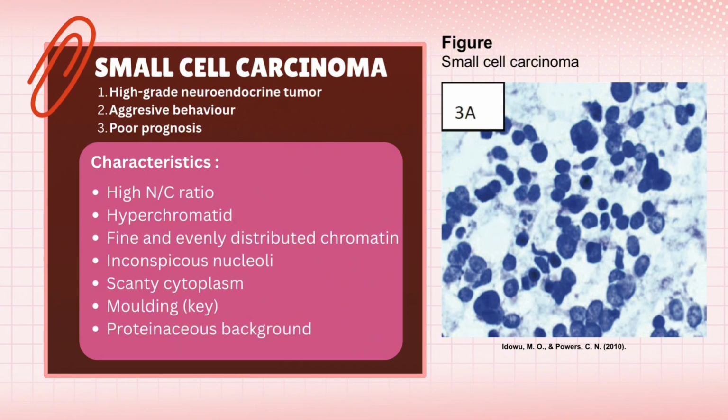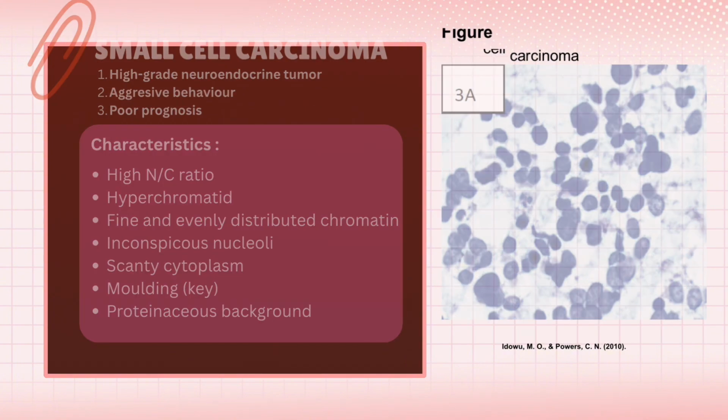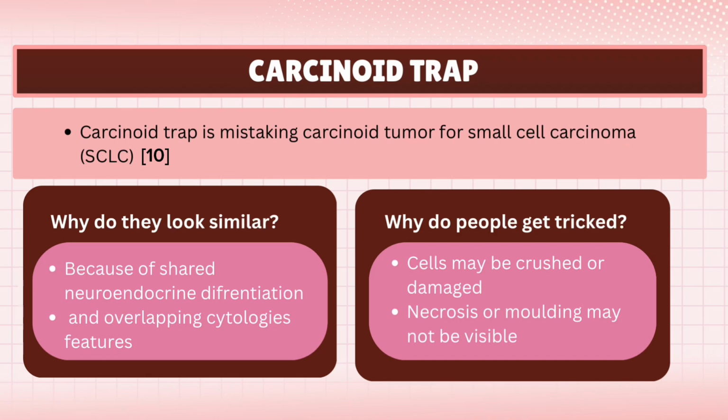It has high NC ratio with scanty cytoplasm, hyperchromatic nuclei, and inconspicuous nucleoli. The most important diagnostic clue is nuclear molding. Finally, the background shows proteinaceous material. One of the major pitfalls in diagnosing SCLC is what we call the carcinoid trap. This happens when carcinoid, which is a low-grade neuroendocrine tumor, is mistaken for SCLC, because both tumors share neuroendocrine features and may appear as small cells with scanty cytoplasm.